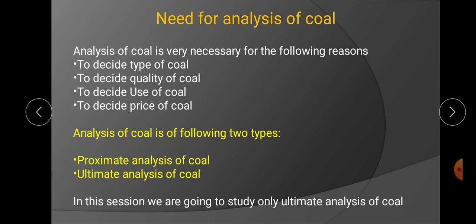Earlier we have seen the 4 types of coal are based on the percentage of carbon, and if the percentage of carbon decides the quality, it means we need to determine the percentage of carbon and percentage of other elements from the coal, as that will tell us which type of coal is recovered from a particular coal mine. So these are the four main purposes for which the coal is analyzed: to decide the type, to decide the quality of coal, to decide use, and to decide price of the coal.